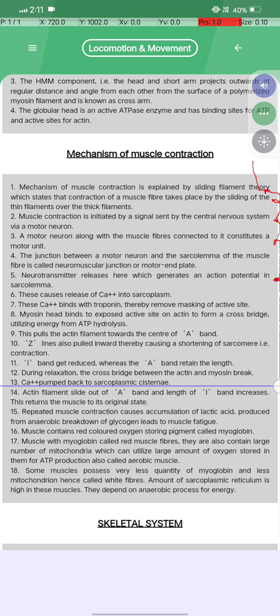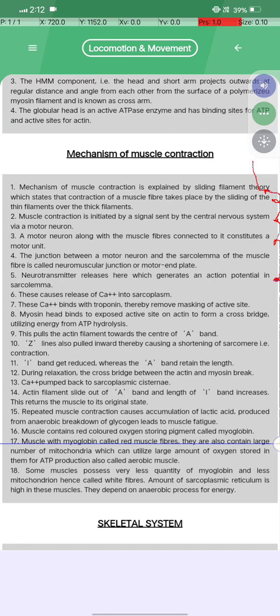Calcium is pumped back to the sarcoplasmic reticulum and the actin filament slides out of the A band, and the length of the I band increases. This returns the muscle to its original state. The repeated muscle contraction causes the accumulation of lactic acid produced from the anaerobic breakdown of glycogen, which leads to muscle fatigue. 16 number, the muscles contain the red colored oxygen storing pigment called myoglobin.